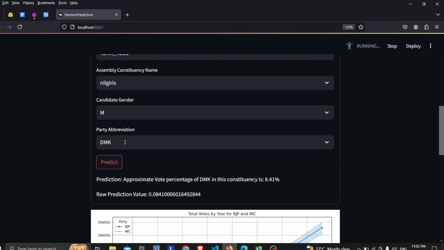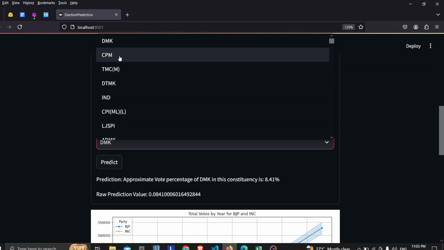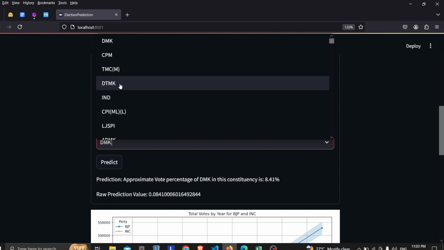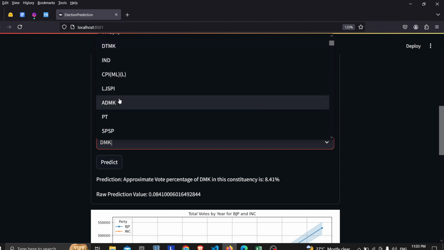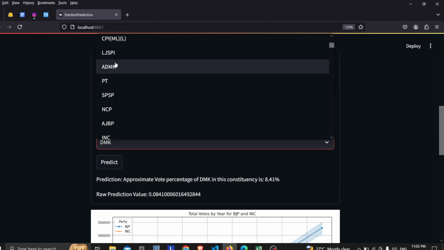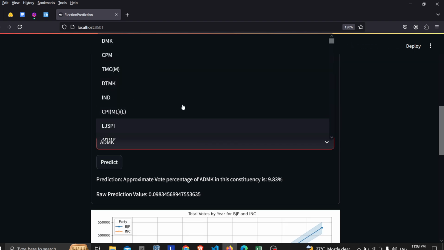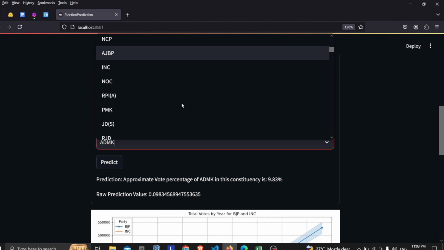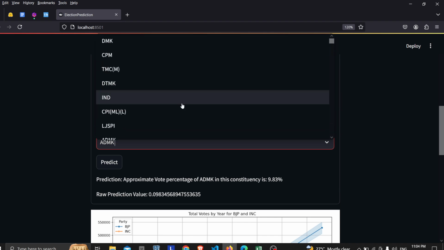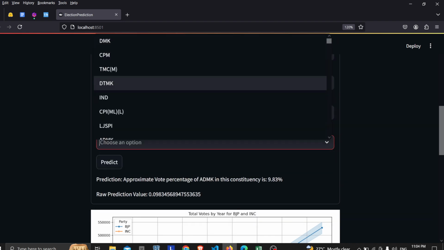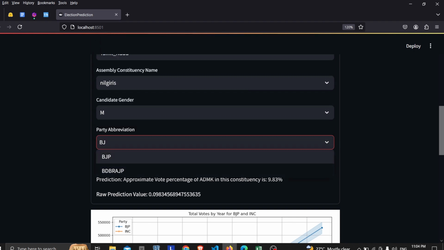So the percentage is 8.41, and then I'm selecting another one. We just see what they actually have. Oh yeah, 9.83 percent. So gathering all this from the historical data and the overall performance, it predicts a value. So that's how it works.